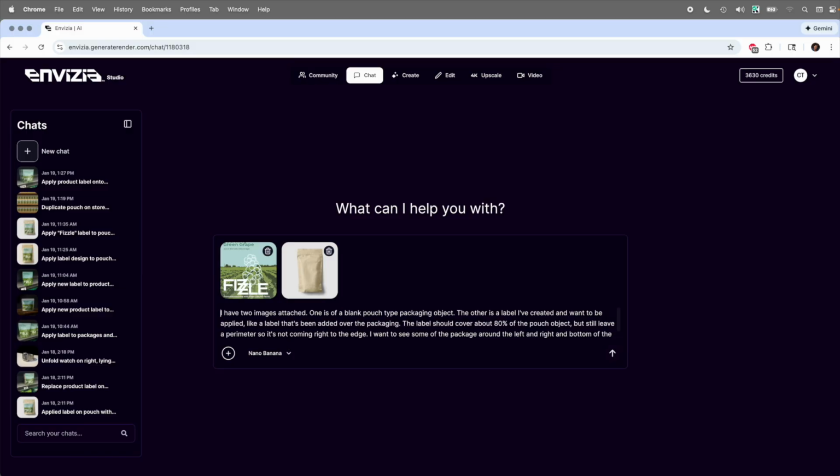I have two images attached. One is a blank pouch type packaging object. The other is a label I've created and want to be applied, like a label that's been added over the package. The label should cover about 80% of the pouch object, but still leave a perimeter so it's not coming right to the edge. I want to see some of the packaging around the left and right and bottom of the label. So let's come over here and try GPT image. I have found that Nano Banana Pro and GPT image work pretty well. So let's do GPT image and let it generate.